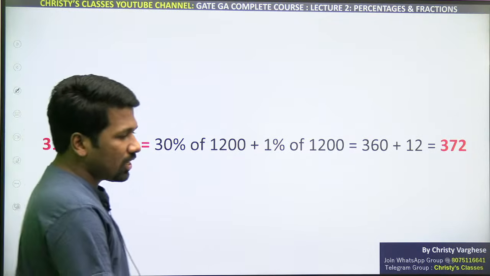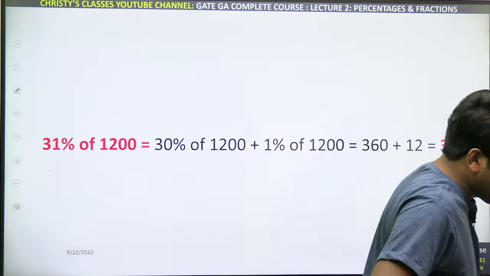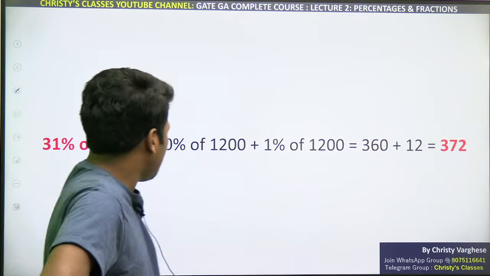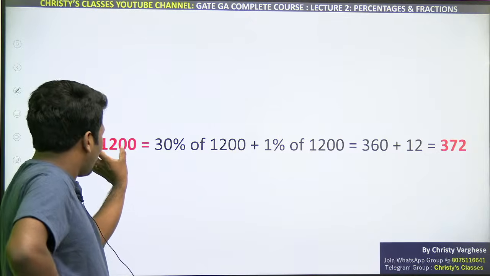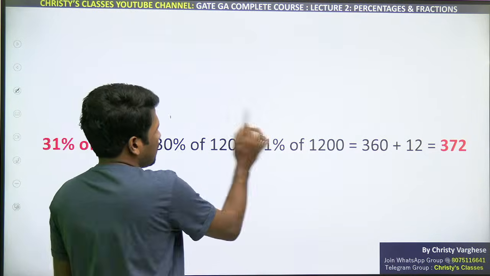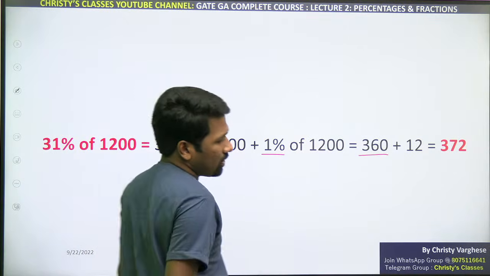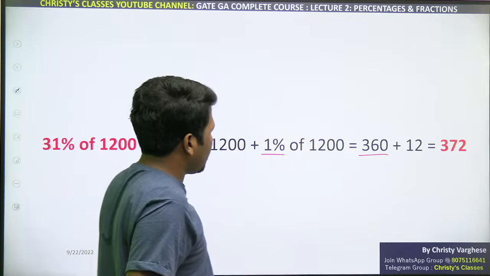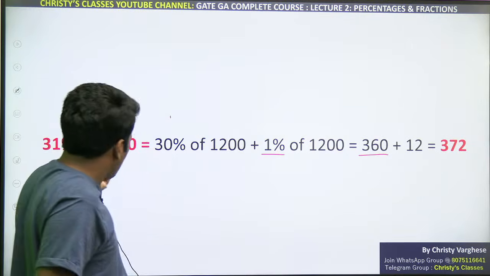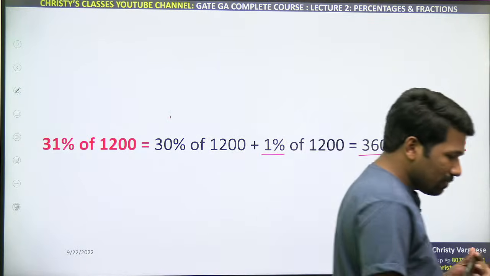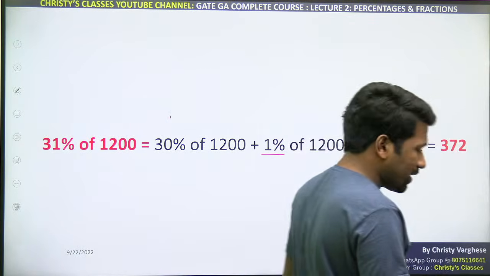So what is the easy way to find 31%? Add 1% to 30%. What is 30%? If the number is 1200, 10% is 120. Adding 120 three times gives 360. And 1% will be shifting 2 decimals to the left, that will be 12. Added, that is 372. Are you all understanding this? Please respond.